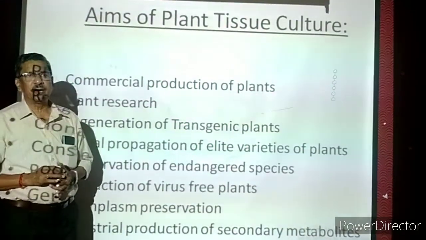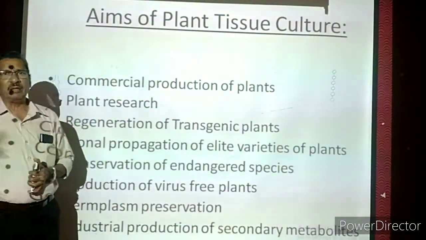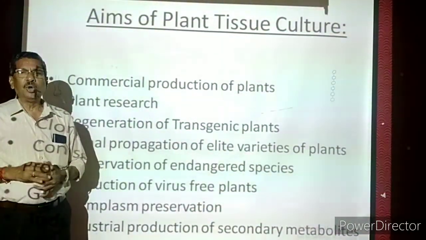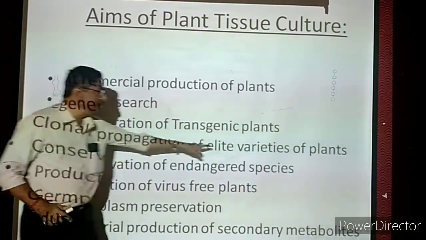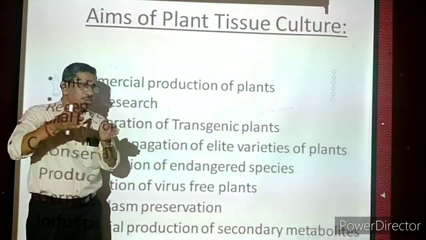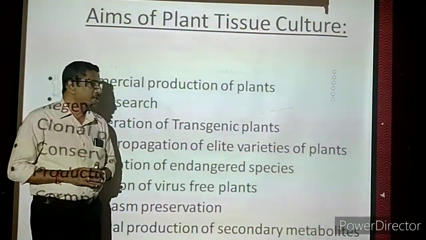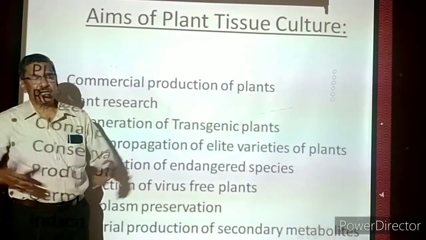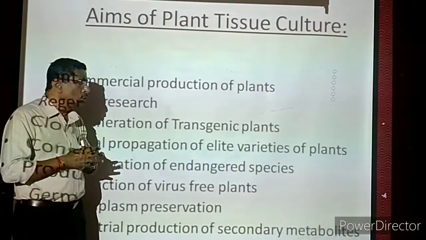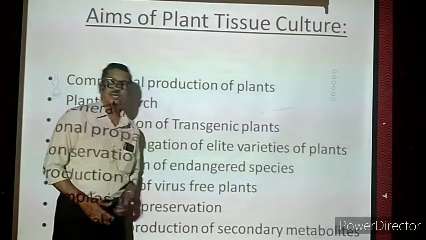What is the reason for that? Naturally some changes are taking place, either climatic changes or seasonal changes. All these changes are not allowing the plant to reproduce properly. So the population size is gradually decreasing, and finally very few plants are present. They are on the verge of extinction. Anytime the entire plant group will die, and after that the whole population will not be seen in the universe. That is called the endangered species.